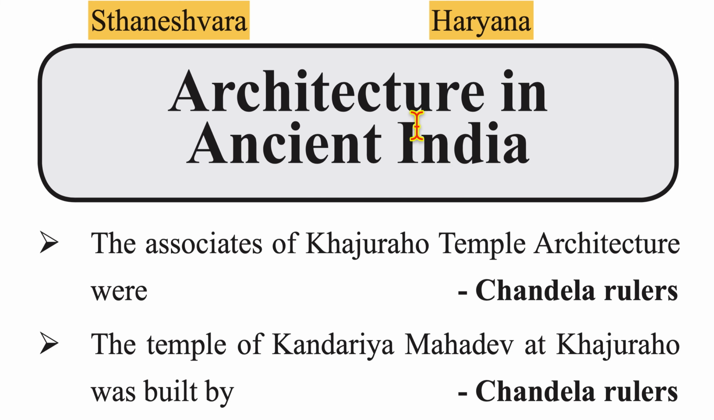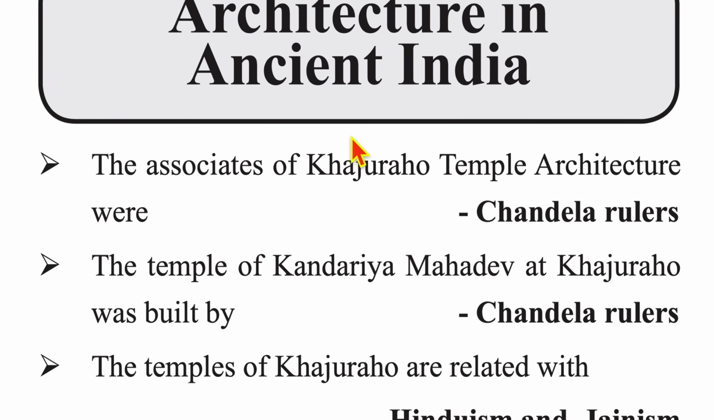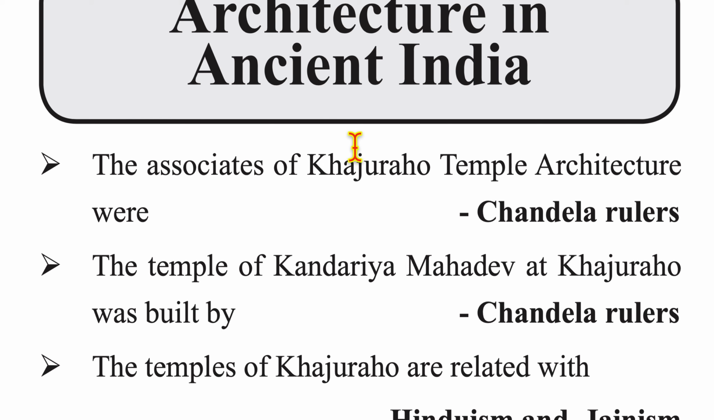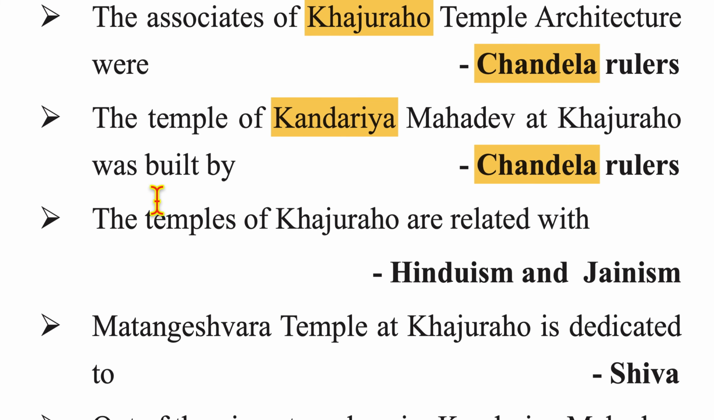We will be quickly revising architecture in ancient India in this video from the Ghatna Chakra Pointers edition. Now, the associates of Khajuraho temple architecture were Chandela rulers. The temple of Kandhariya Mahadev at Khajuraho was built by Chandela rulers. The temples of Khajuraho are related with Hinduism and Jainism.